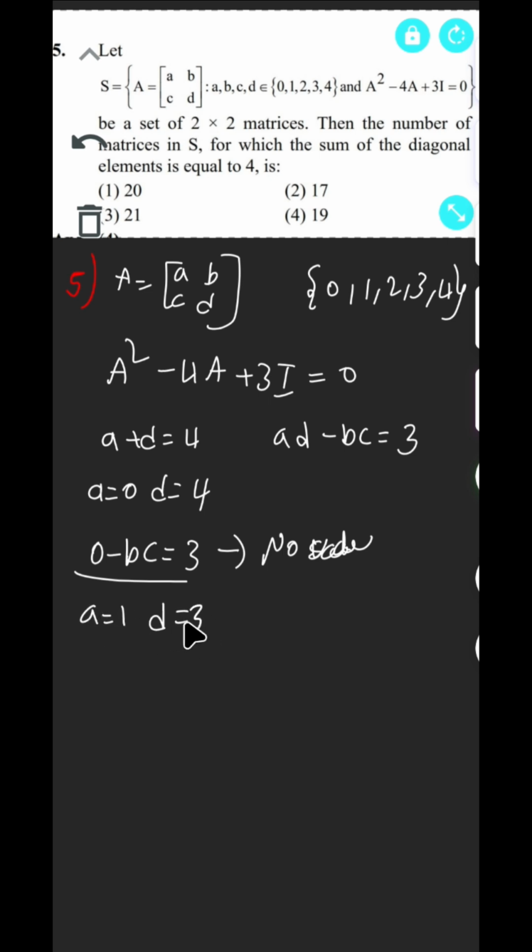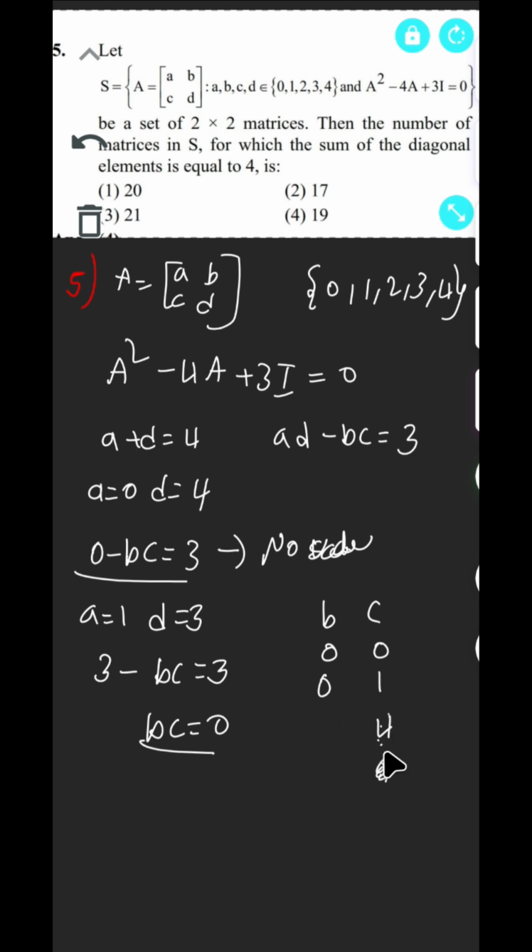Next, A is equal to 1, D is equal to 3. So AD minus BC: AD means 3, minus BC is 3. So BC is equal to 0. For the BC equal to 0 cases, I will take B0, C0 and B0, C1, like this I will take 4 numbers. Here 4 chances. Now B1, C0, here also like this way every number, 4 chances. So total 4 plus 4 plus 1, total 9 chances. So 9 ways the matrix will be formed.